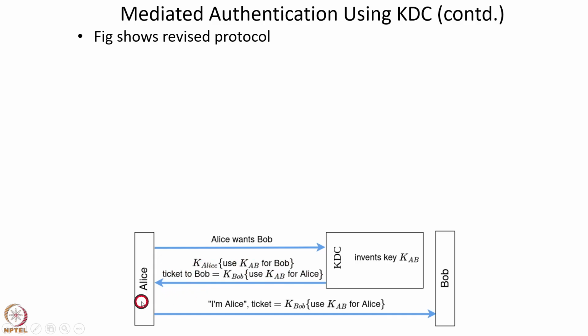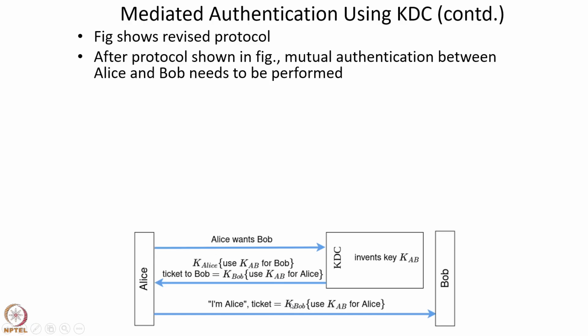Then subsequently, Alice initiates a communication with Bob. She sends the message, I am Alice, along with this ticket, which Bob can use to obtain the key KAB. Notice that this ticket cannot be decrypted by Alice because it is encrypted using the key KBob, which only Bob and the KDC know. Once this ticket is sent to Bob, Bob can decrypt this ticket and obtain the key KAB. Now, Alice and Bob have the secret shared key KAB, which they can subsequently use to authenticate among themselves and communicate.